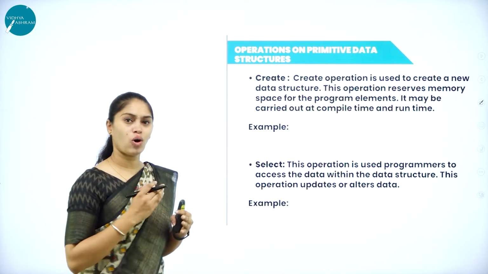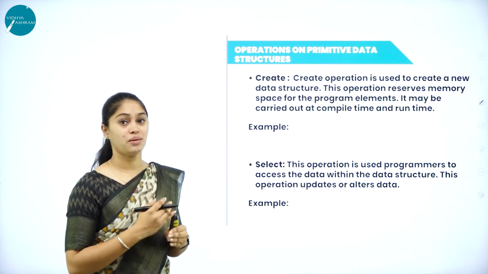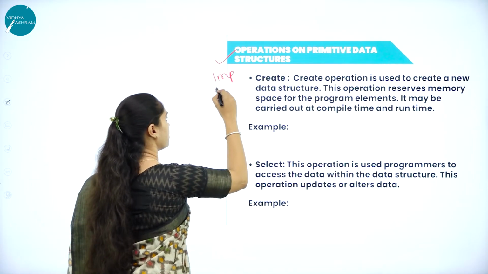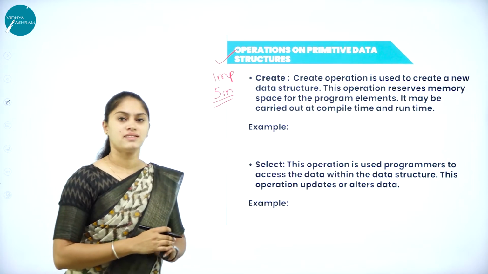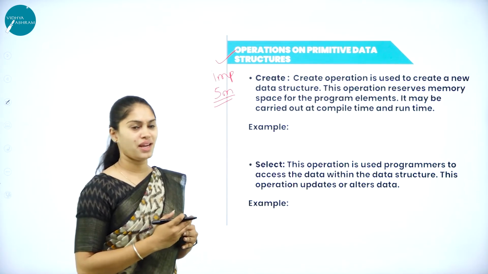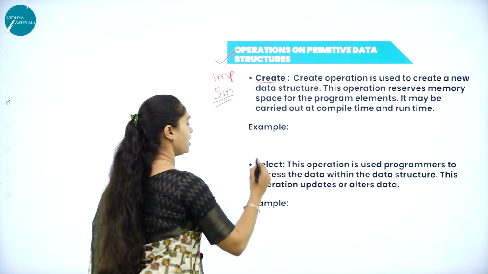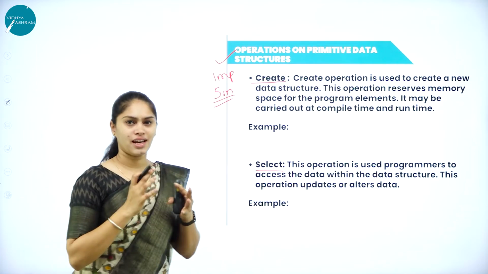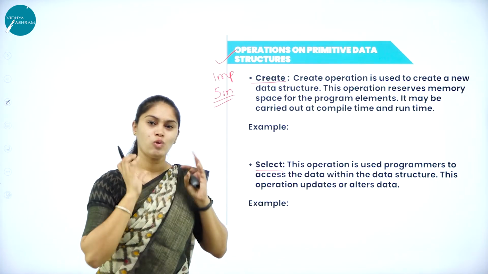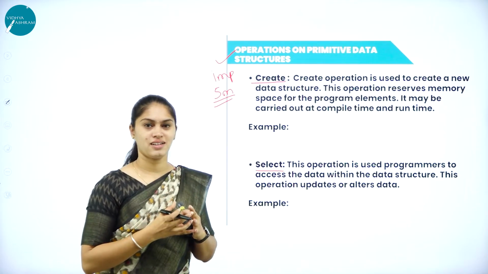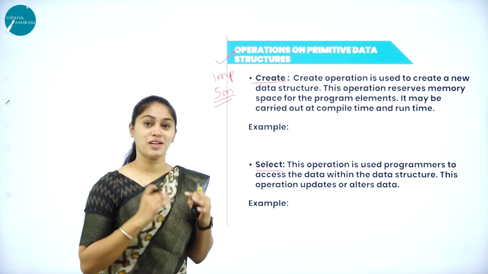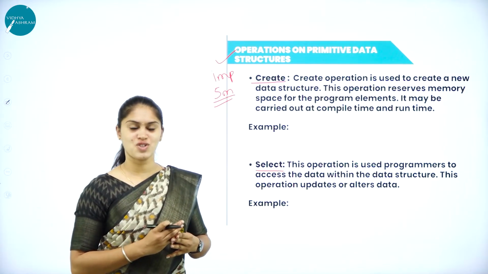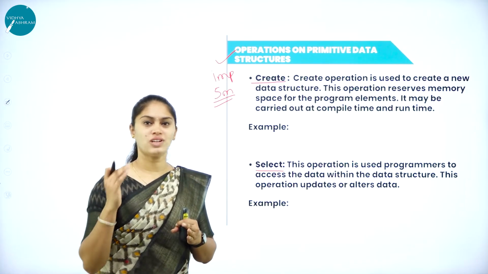Now we'll see what are the operations that can be performed on primitive data structure. Very, very important question for 5 mark question. So now we'll see what are the operations that can be performed. First we have create, select and update, and we have destroy. Create. When it comes to create, what comes to your mind? You have to be very creative in order to get to know what is this create. So which are the examples for this data structure? It can be integer, character, float and pointers.